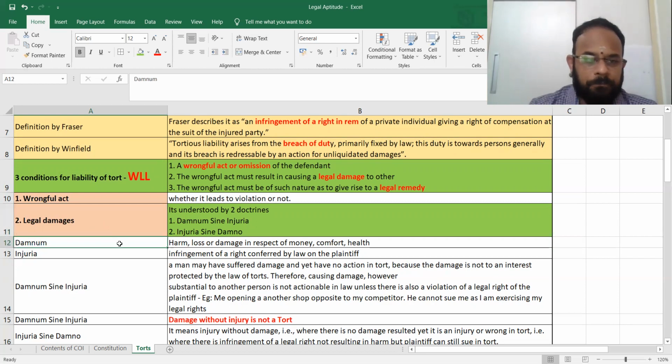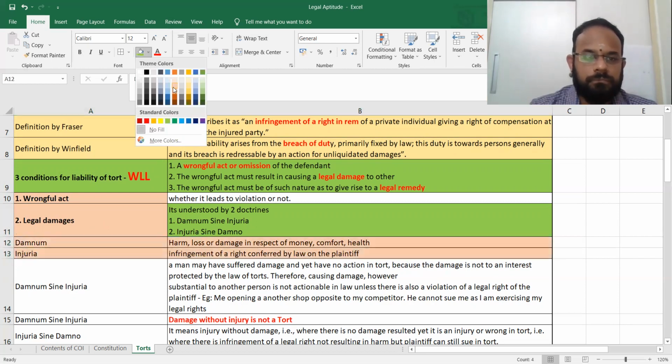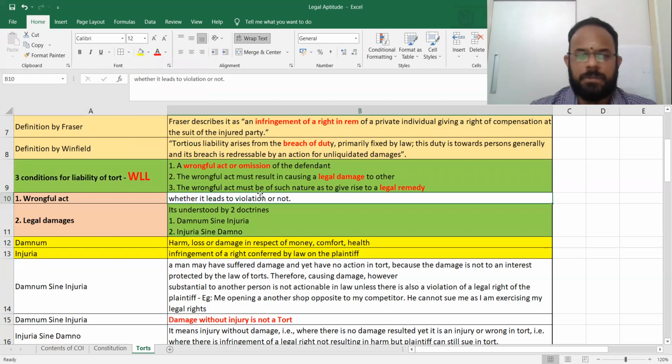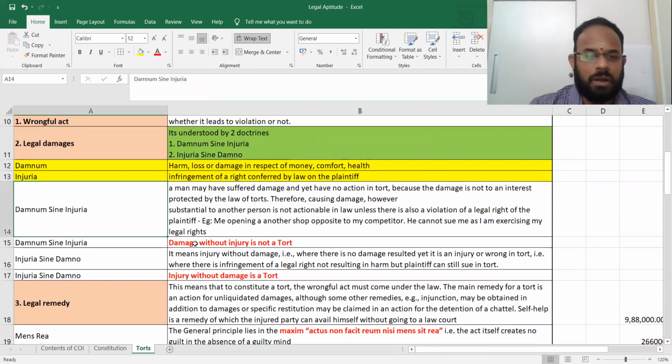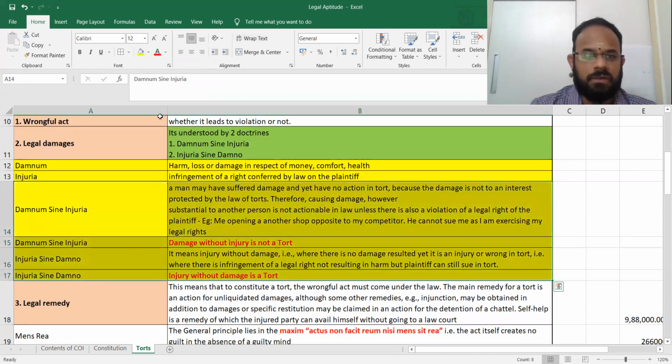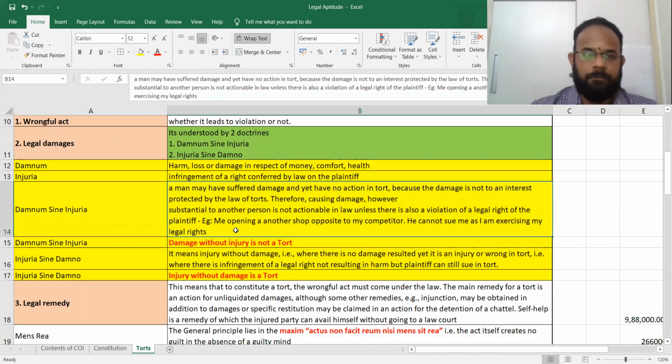So damnum and injuria, I am using a different color. This should be okay. I'll use the yellow color. It's been a long time. Yes. Damnum injuria, we have told. So now all this damnum injuria, I'll put it in yellow color itself so that it's going to be almost the same.